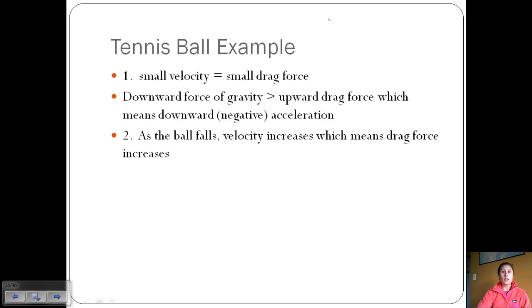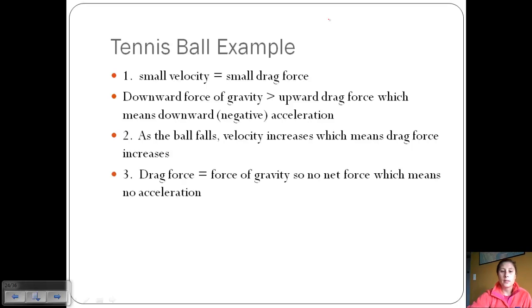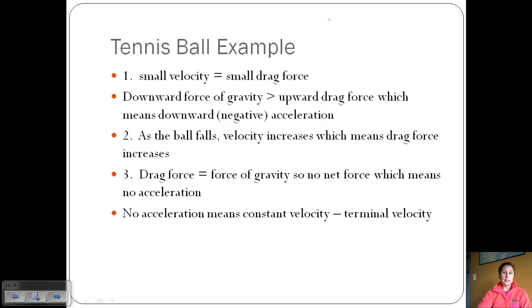So as the ball falls, we know that velocity is increasing because it's accelerating downward. And this also means that the drag force is going to increase because the speed of our object is changing. And so eventually drag force is going to equal the force of gravity so that there's no net force, which means the object will be in equilibrium and there won't be any acceleration. So as our speed increases, our drag force increases, and eventually drag force is going to equal the force of gravity, meaning net force is 0. And we call this terminal velocity.